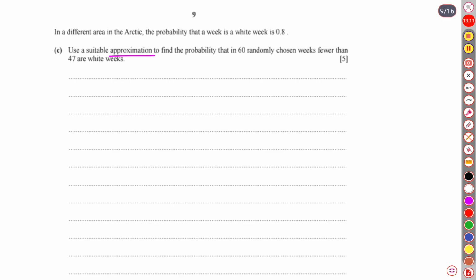Whenever the word approximation is mentioned, it means a binomial distribution for a discrete random variable is to be converted to a continuous random variable, meaning a normal distribution. Well, use a suitable approximation to find the probability that in 60 randomly chosen weeks, fewer than 47 are white weeks.